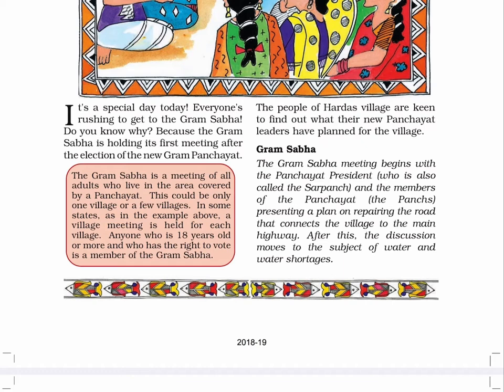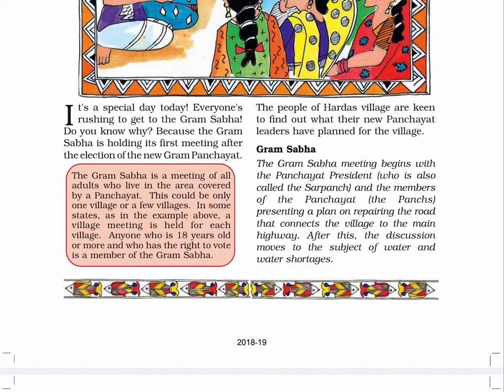all adults who live in the area covered by a Panchayat. This could be only one village or a few villages. In some states, as in the example given here, a village meeting is held for each village. Anyone who is 18 years old or more and who has the right to vote is a member of the Gram Sabha. The people of the Hardas village are keen to find out what their new Panchayat leaders have planned for the village. Gram Sabha.